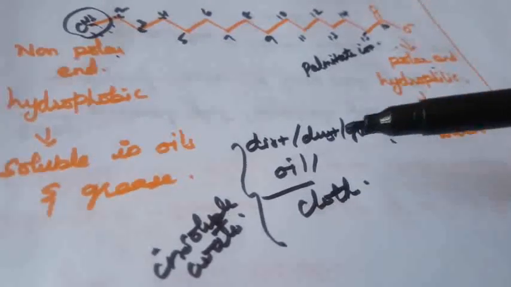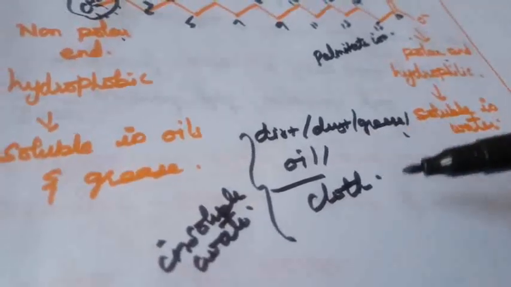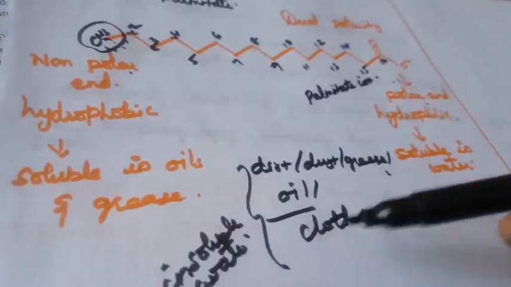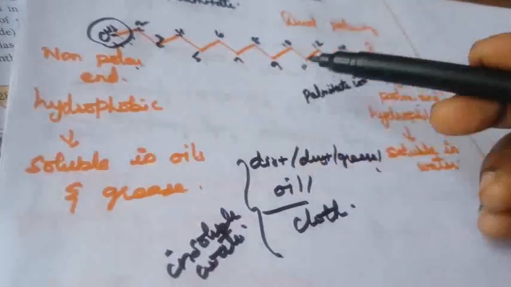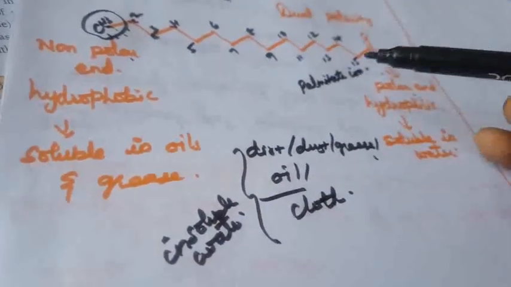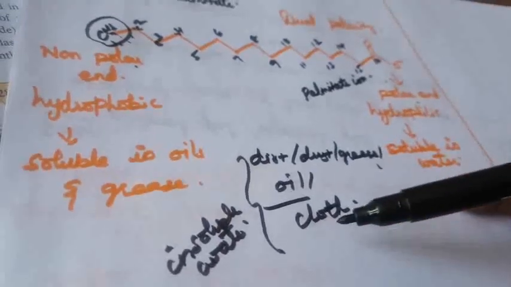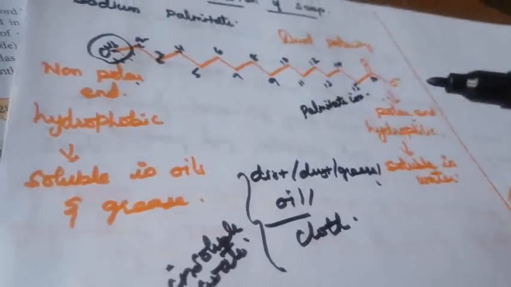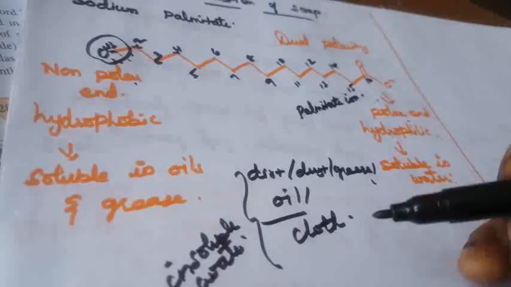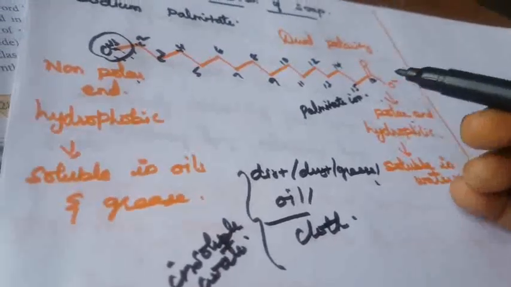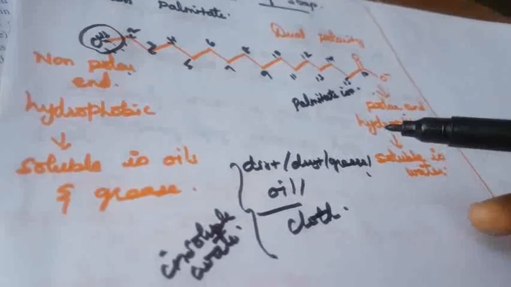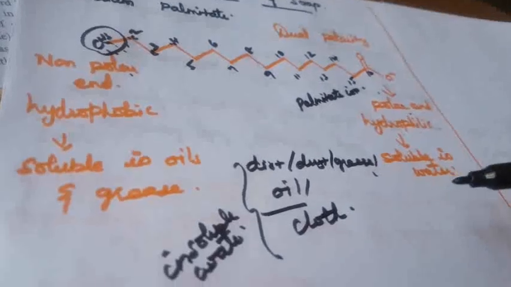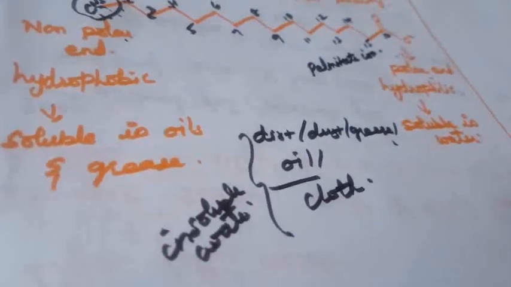Now the cloth containing dirt, dust, grease and oil is insoluble in water. When we add this solution to the cloth, what will happen? The hydrocarbon part moves away from the water, so the carboxylate ion binds with the water with a strong bond. But the hydrocarbon part forms micelles, small droplets, away from the solid substance. When the water is rinsed away, the grease goes with it. As a result, the cloth gets free from the dirt and the droplets are washed away with water.